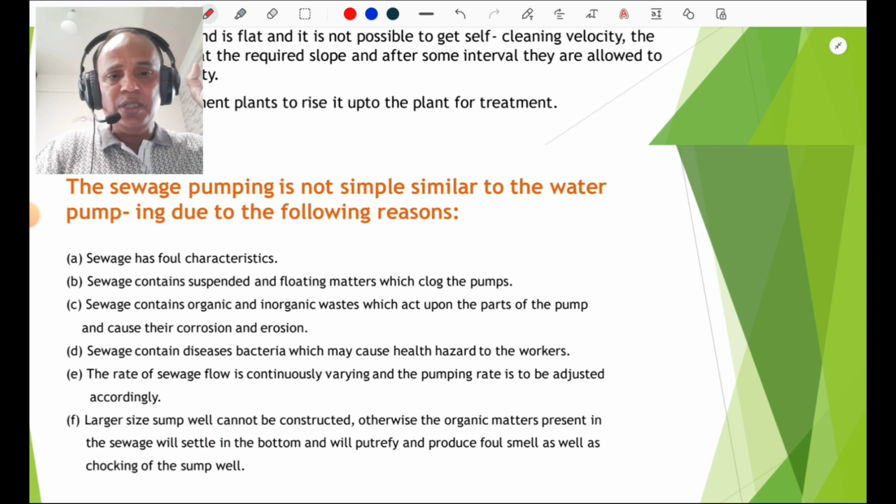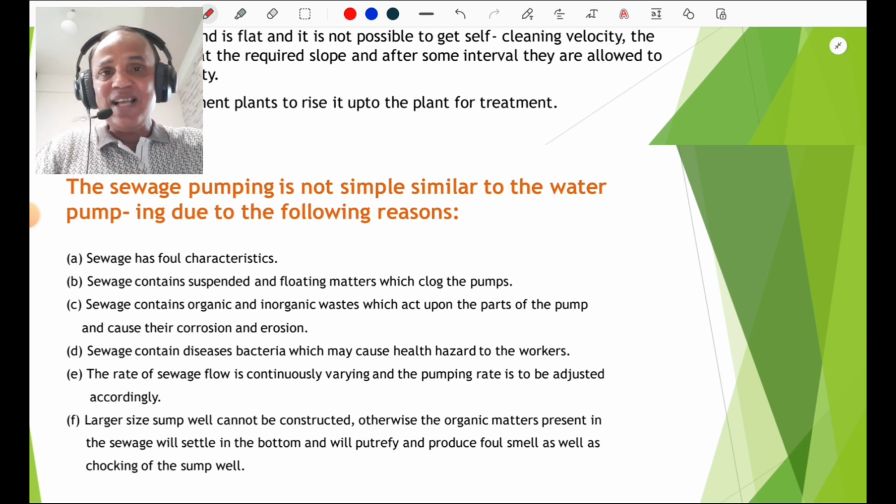That is very important. A large size sump well cannot be constructed, otherwise the organic matter present in the sewage will settle at the bottom and will putrefy and produce foul smell as well as choking of the sump well. To avoid such choking due to organic and inorganic and various types of suspended and floating impurities, sewage pumping is not as simple as pumping of water. One must know all these reasons.